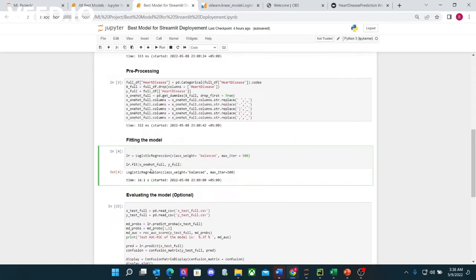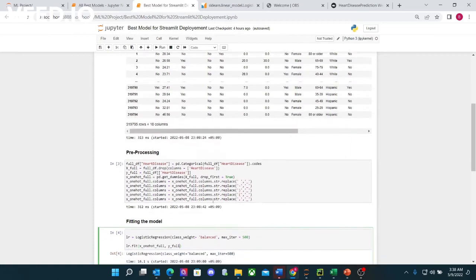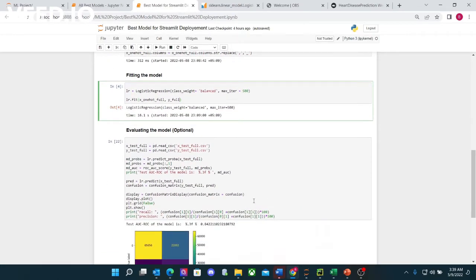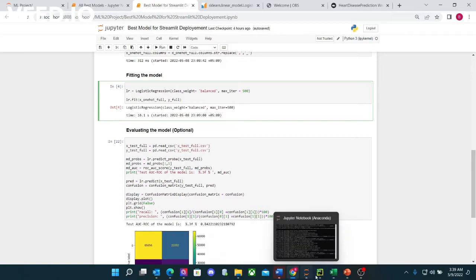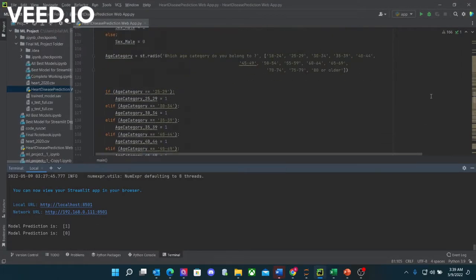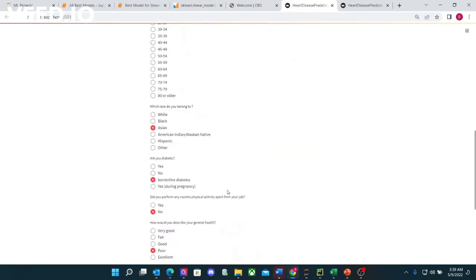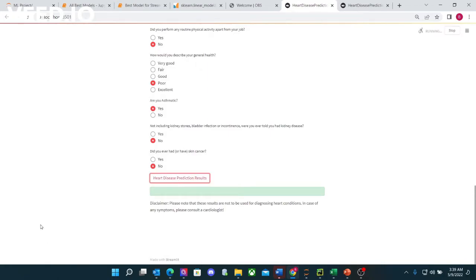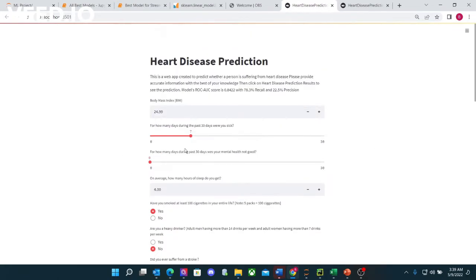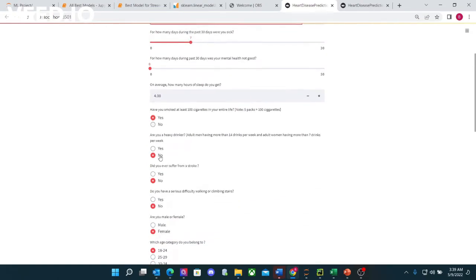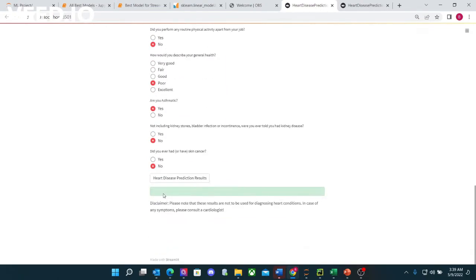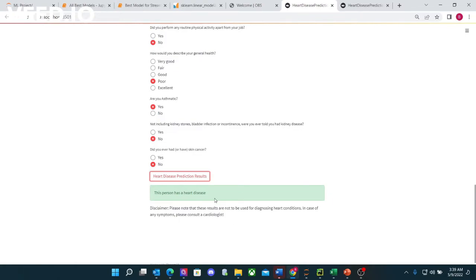Now we trained the algorithm on the entire dataset and deployed it on a Streamlit web app. This is the Streamlit web app, and these are different features that you have to answer, and let's just predict it. As you can see, this person does not have a heart disease with these features. So let's increase the body mass index and also indicate that the person has serious difficulty walking, and let's see the result. The prediction changed to: this person has a heart disease. This does not mean that the person actually has a heart disease. This means that he has to get it checked. So that was it from my side. I'll just give the mic to Wasila now.